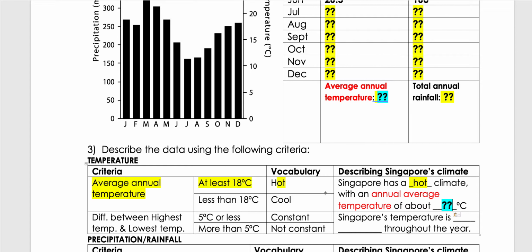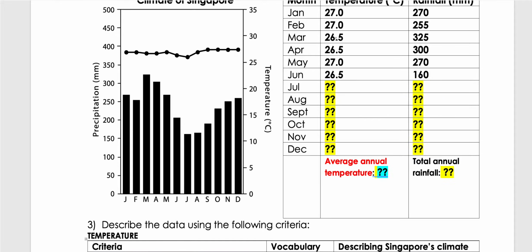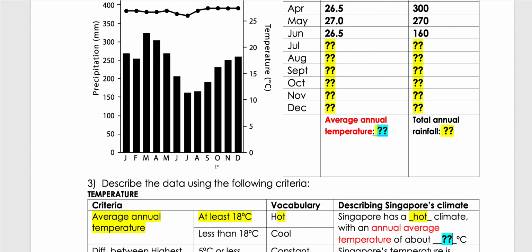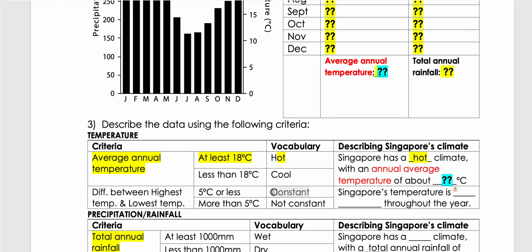Now let's take a look at the temperature range. What's the highest minus the lowest? As you can see from the graph, the lowest is actually in June, and the highest will be your December reading. If you see that the difference is probably less than 5 degrees Celsius, that means our temperature throughout the year is actually quite constant. So you can put in that the temperature is constant throughout the year. This is how we describe temperature.